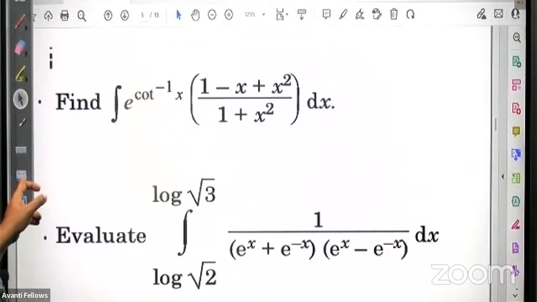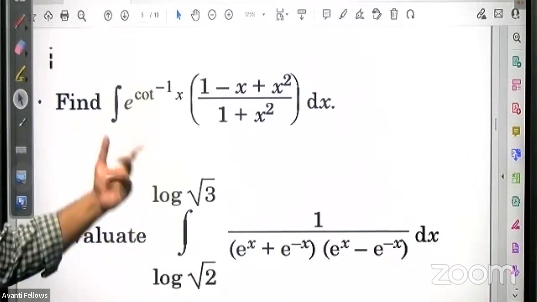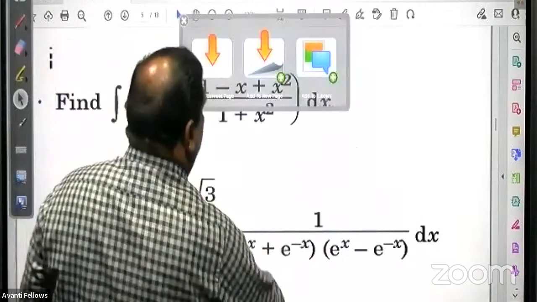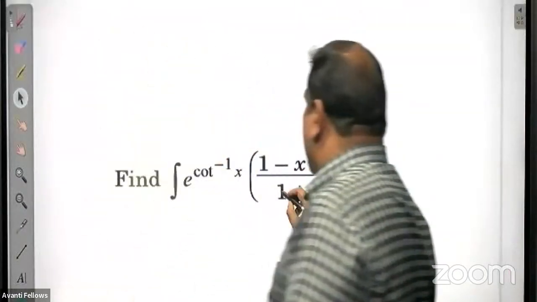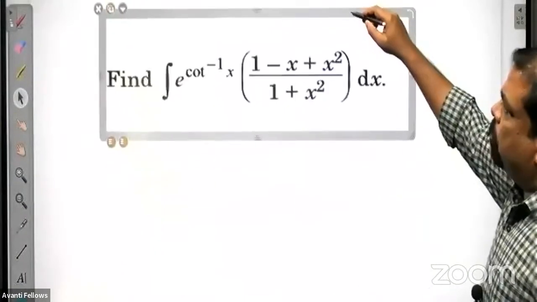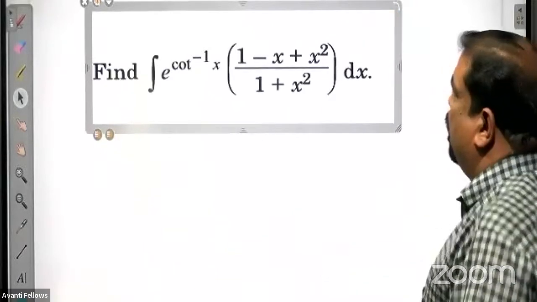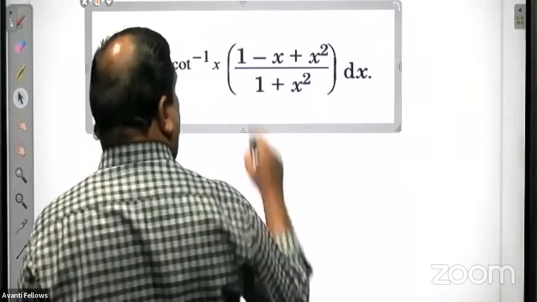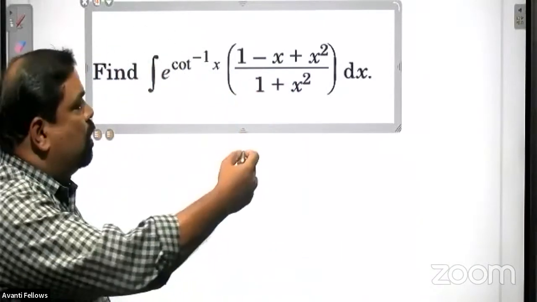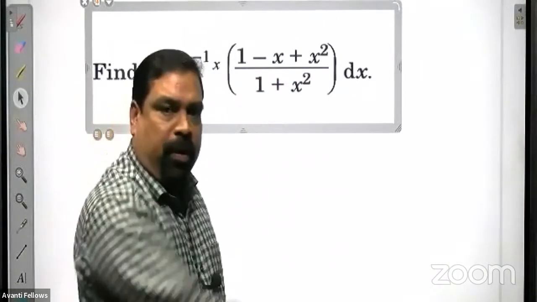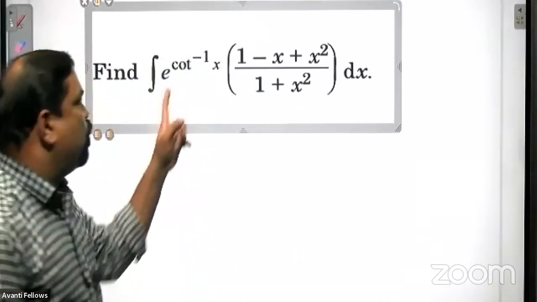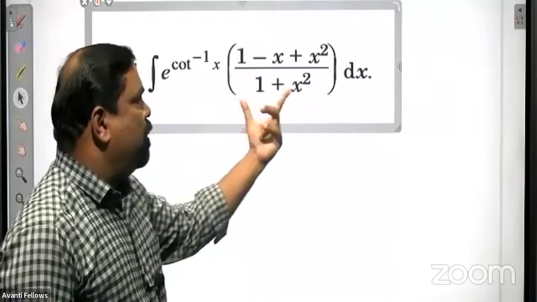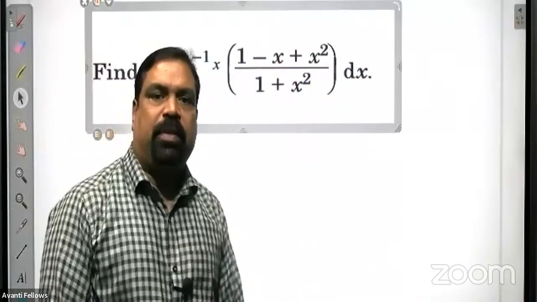Okay. So now let us take the integral. Find the integral of e raised to cot inverse x into (1 minus x plus x square) divided by (1 plus x square) dx.